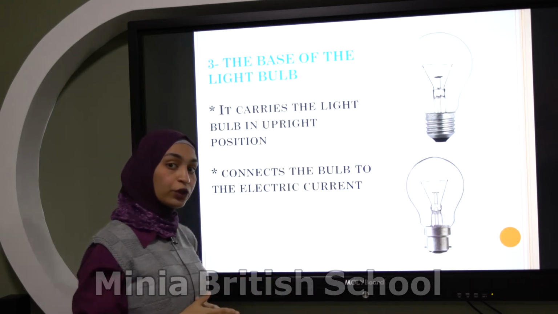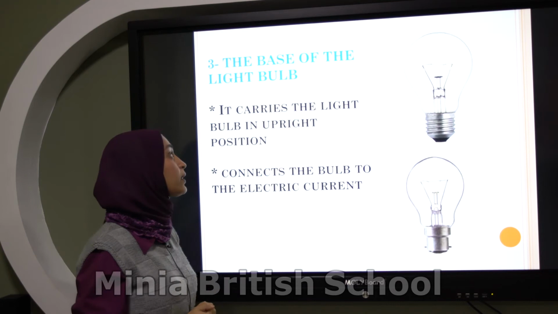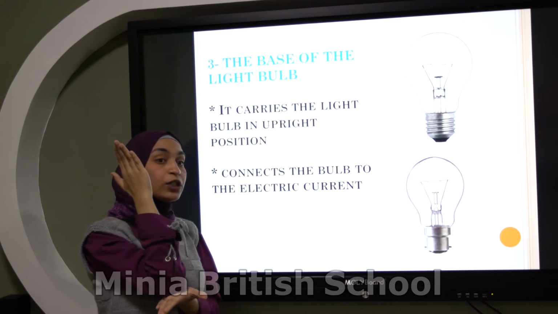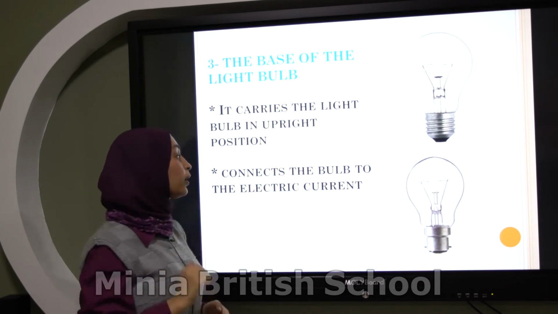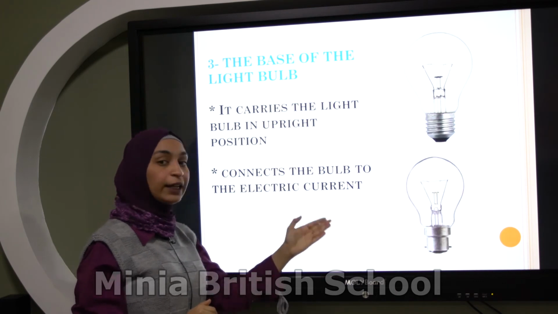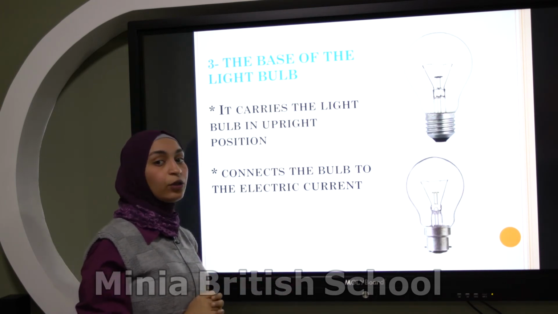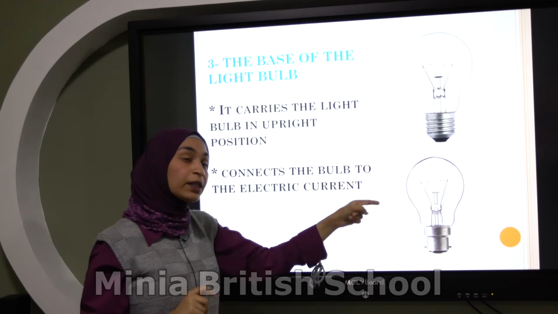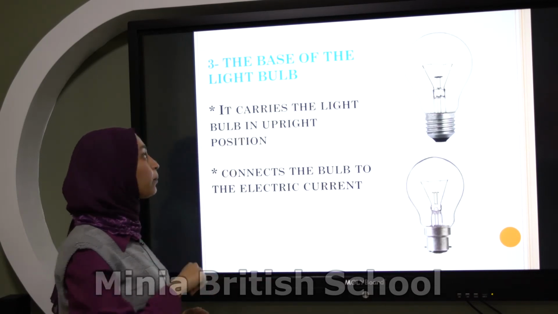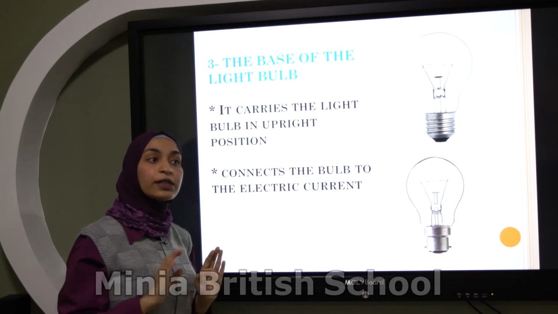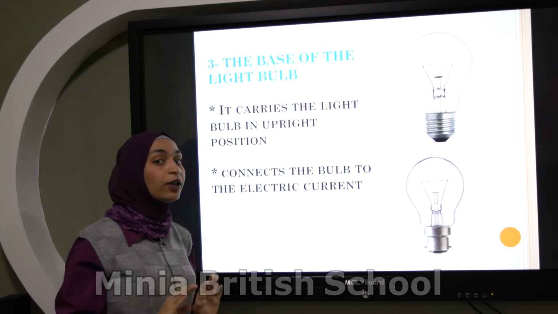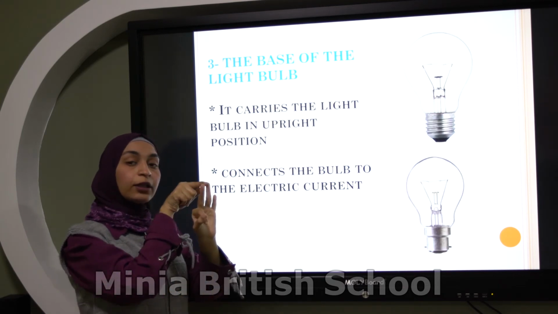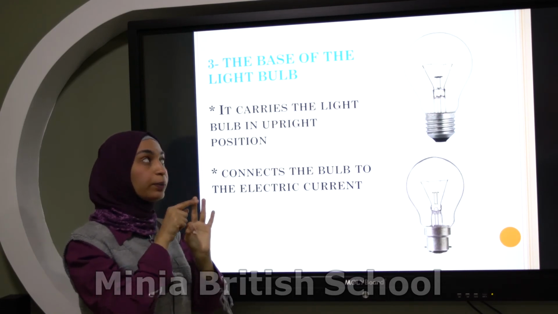Do they have a different function? No, they have the same functions. The first function, carry the light bulb in upright position. This is the meaning of upright. Number two, connect the bulb to the electric current or to the electricity. We have two functions for the base. Although they are different types, they have the same functions. Again, now we talked about the first type of the electric lamp, which is the light bulb. Light bulb consists of three main parts: filament, glass bulb, and the base of the light bulb.